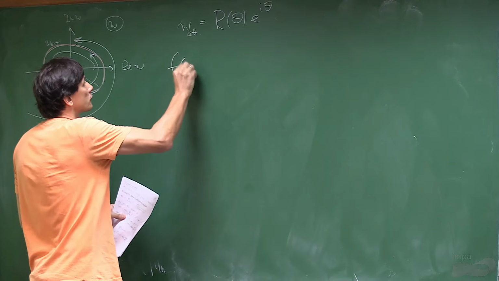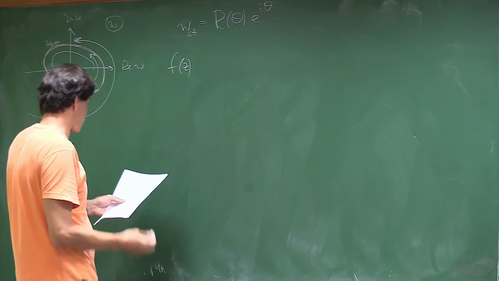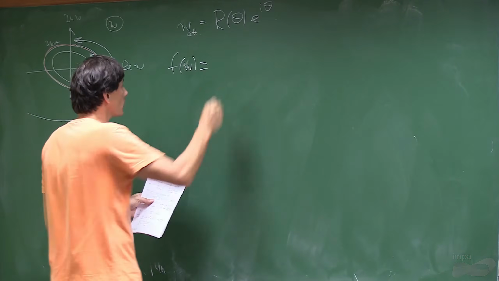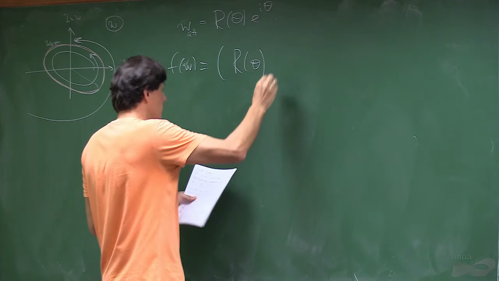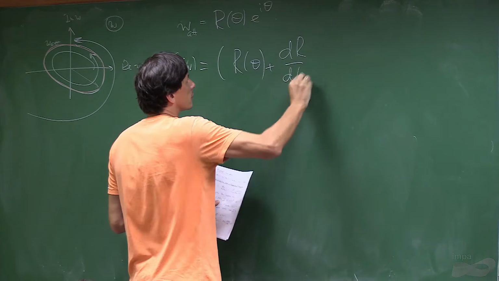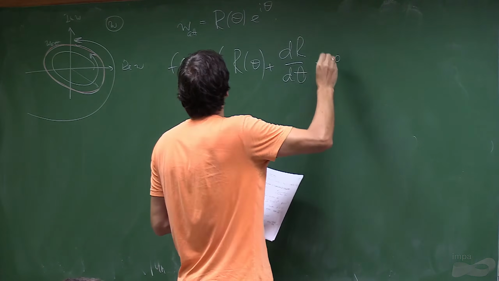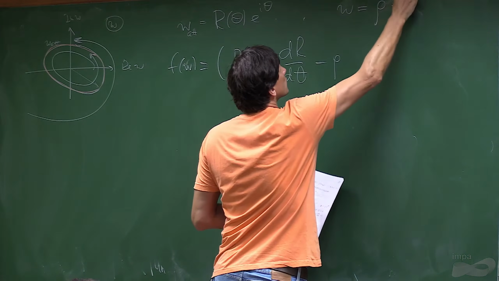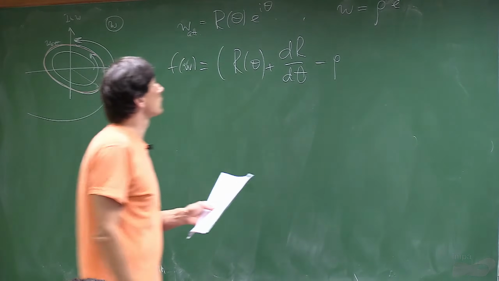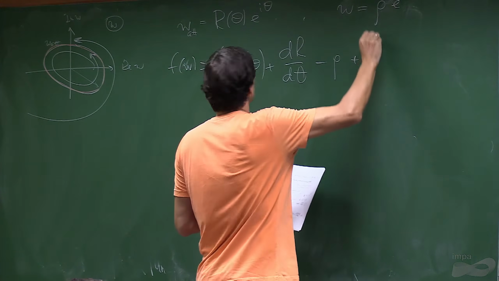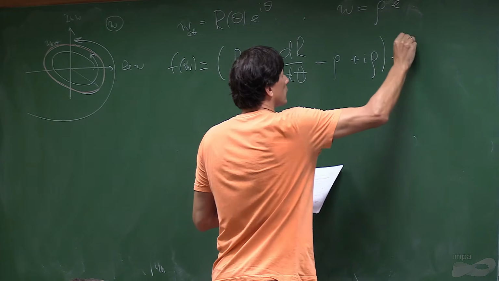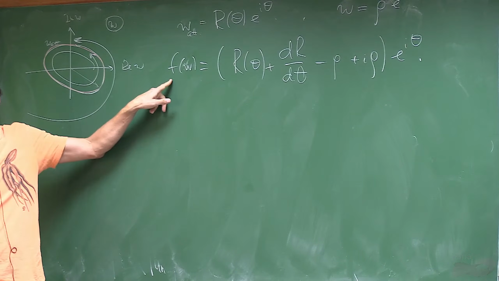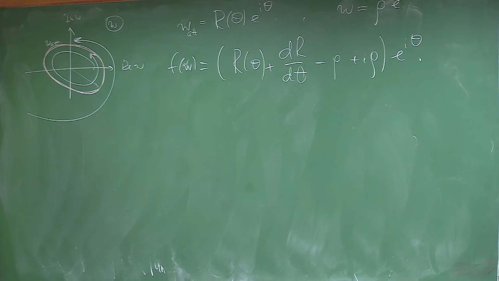So we take f of w to be R theta, R d theta minus rho. So we say in polar coordinates rho, W rho e theta minus rho plus E rho. This is our function, so the differential equation driven by this function has this limit cycle, and it's stable.